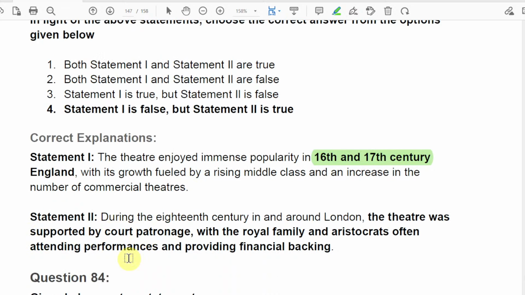And statement two said: during the 18th century in and around London, theatre was supported by court patronage, with the royal family and aristocrats often attending performances and providing financial backing. So for us, statement 1 is wrong, right? This is wrong, and this one is right. Correct.